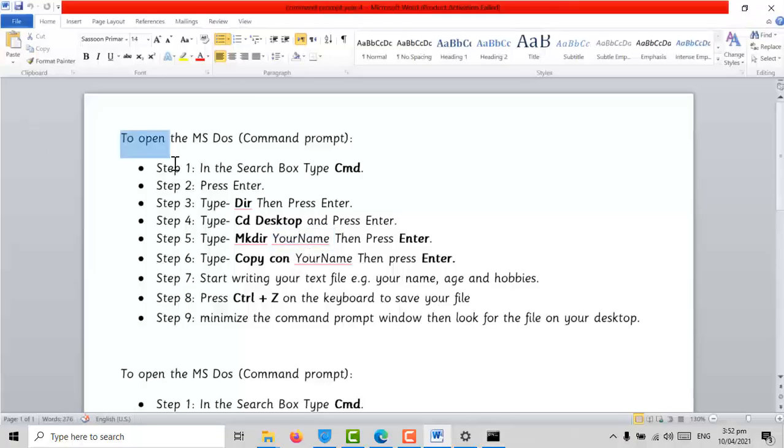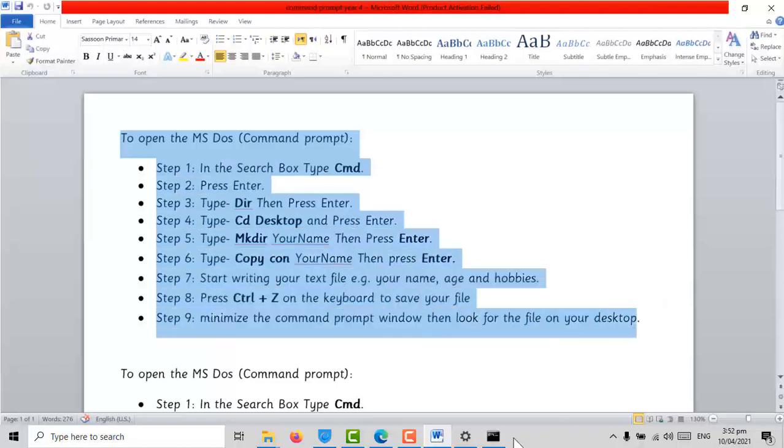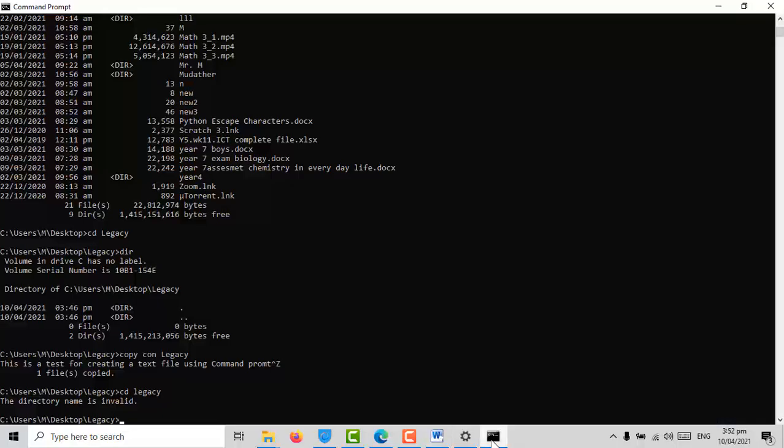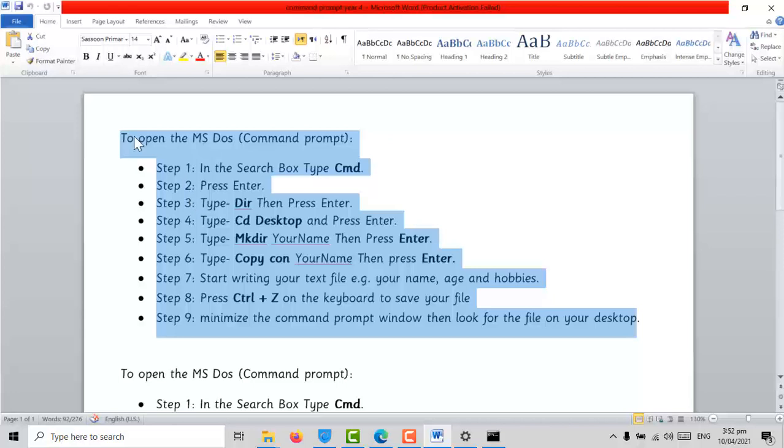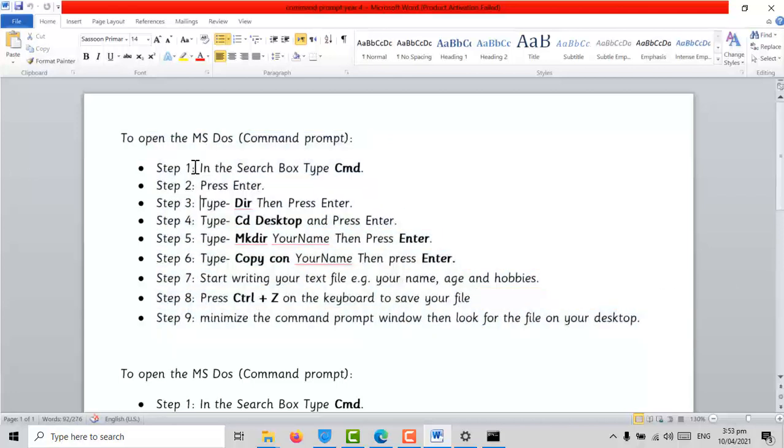Okay, so I'll send you all of the steps that we did in the command prompt. I'll send you all the steps that you can do. If you have a laptop at home, you can do the steps one by one, starting with the search bar, how to open the command prompt and press enter, how to create a directory, and so on.